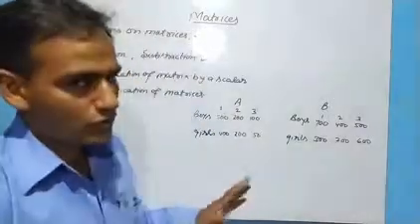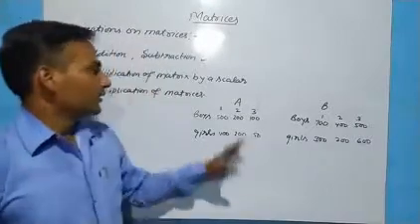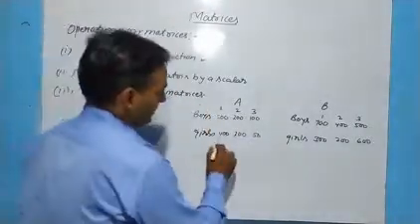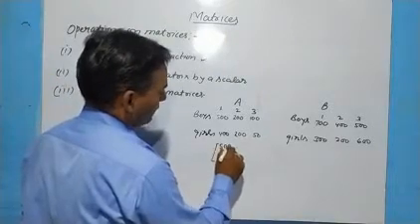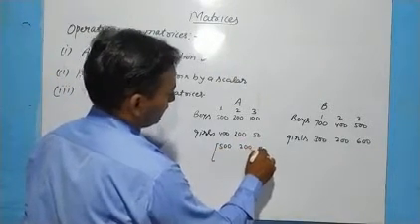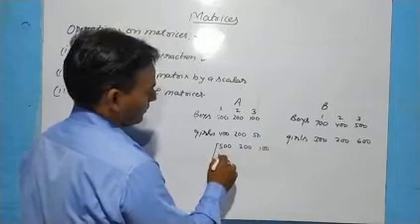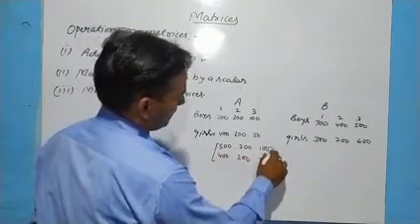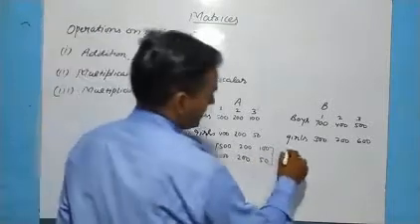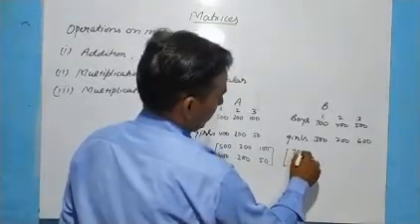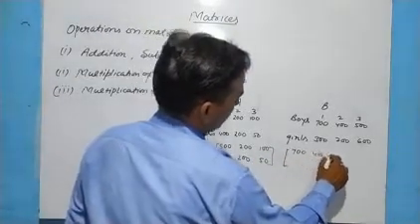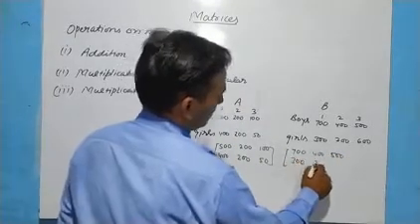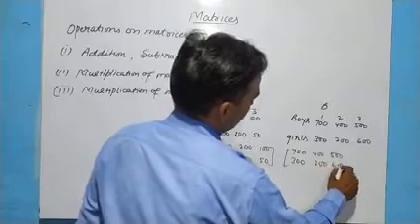In matrices, we can write the first as 500, 200, 100; 400, 200, 50. This will be our first matrix, and the second will be 700, 400, 500; 300, 200, 600.